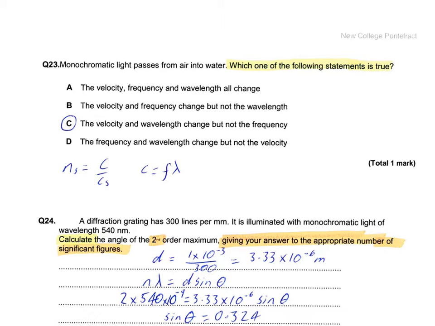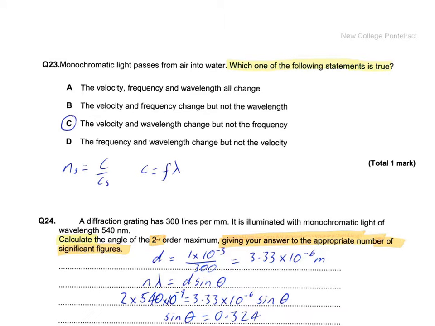So this is the Waves homework booklet, question 23. A couple of multiple choice questions. It starts with monochromatic light passing from air into water. Which of the statements is true? It's all about whether or not the velocity, the frequency, the wavelength change.